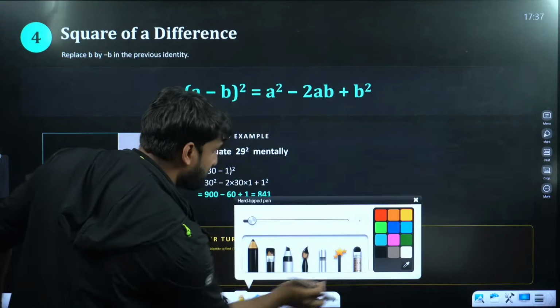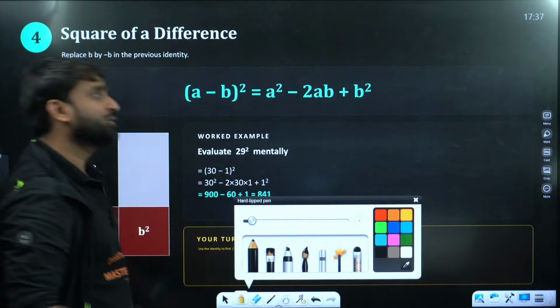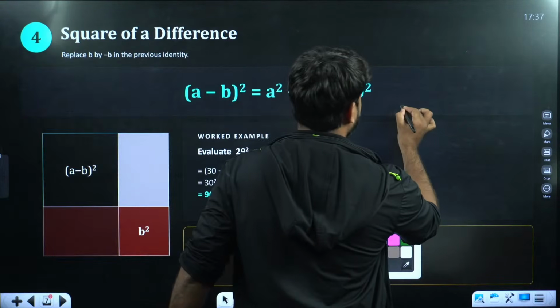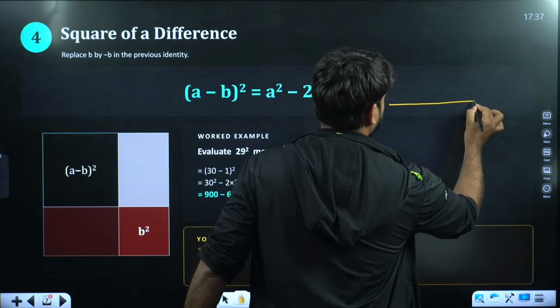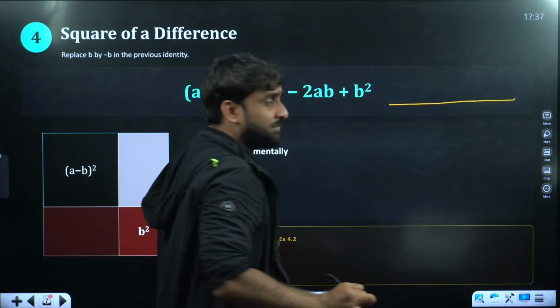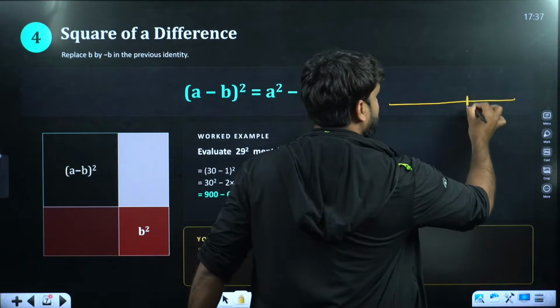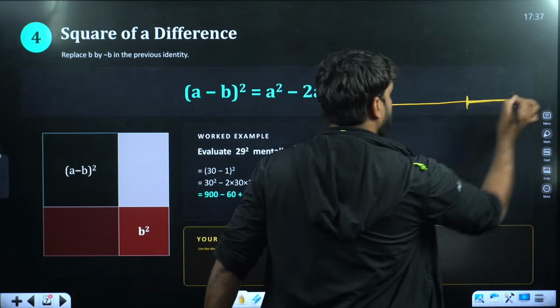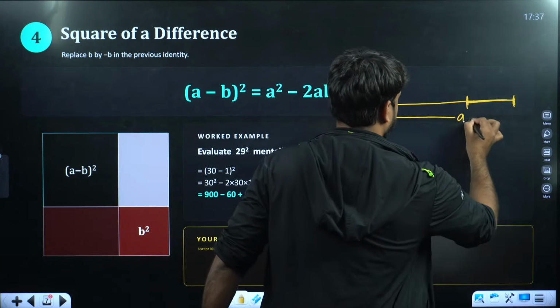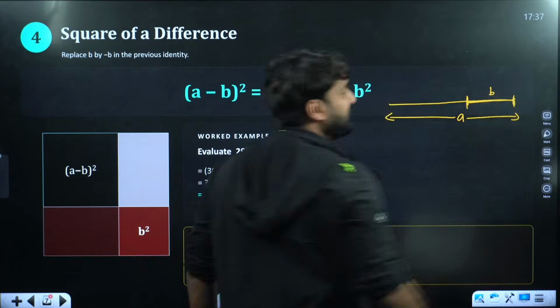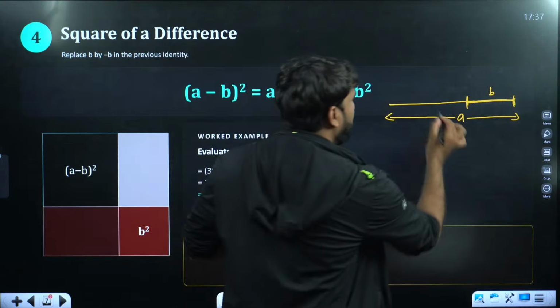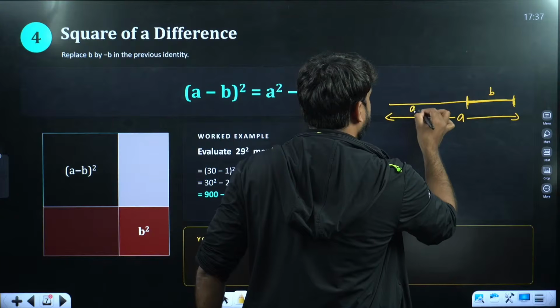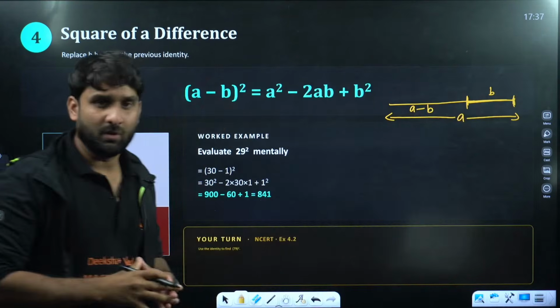Okay, so we want a minus b. So do one thing. Let's draw a minus b. This is entire a, and if we take this portion, this entire is a, and this is b. Okay, so what will be this? This will become a minus b, right?